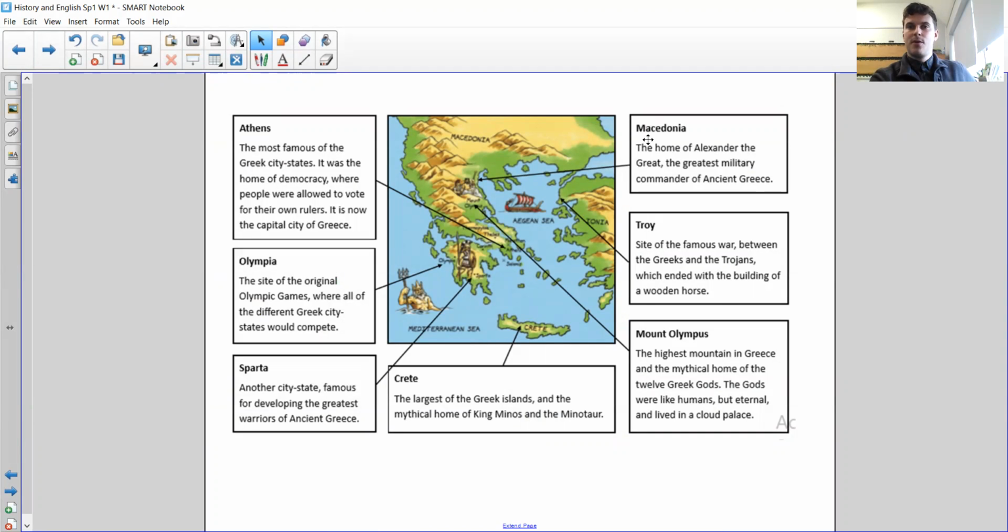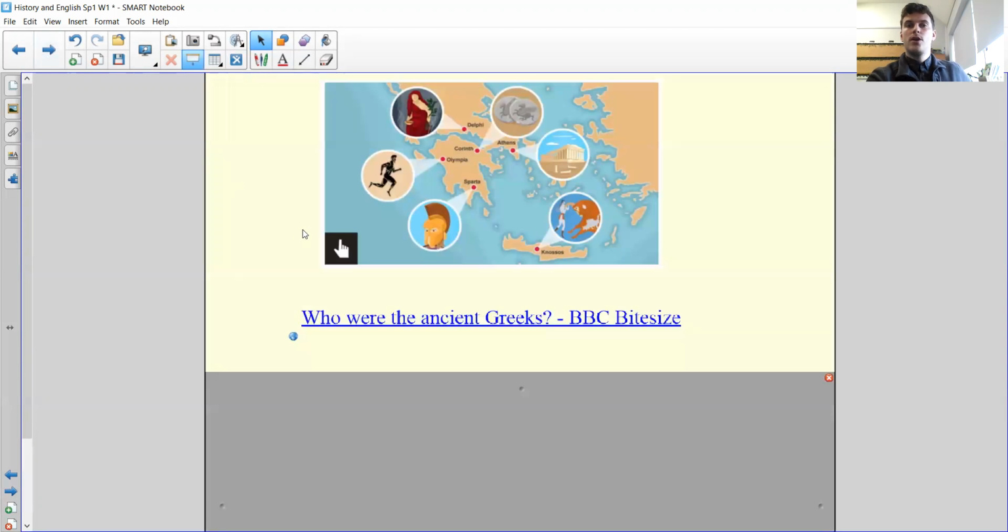And under each label, I would like you to include a few key facts that you have found out. You can use some of these if you wish. You can use your own research. If you found any in your Wonder Challenges, you can use that. Or you can go to this website and click on these buttons and it will tell you even more information. Everybody to do 3 new ones. So if you've already done 1 or you've already done 2, I want 3 new sentences and facts about each independent city-state.